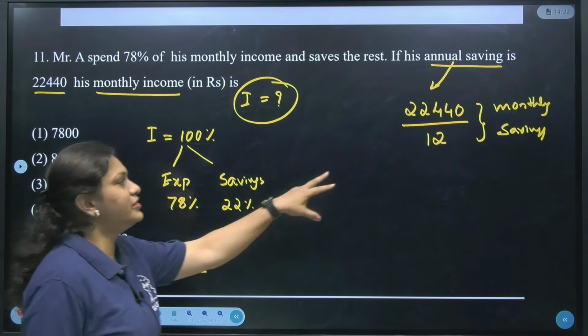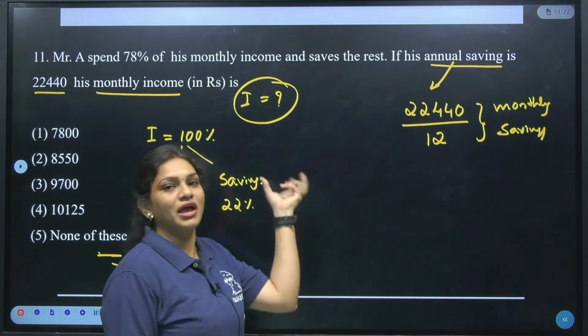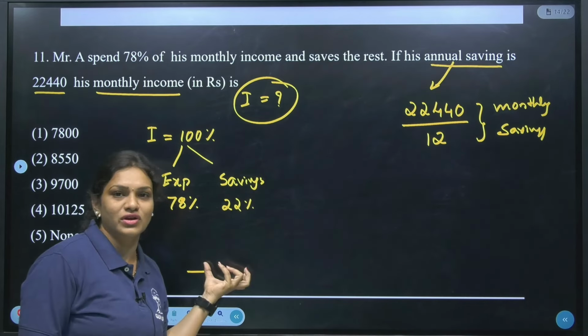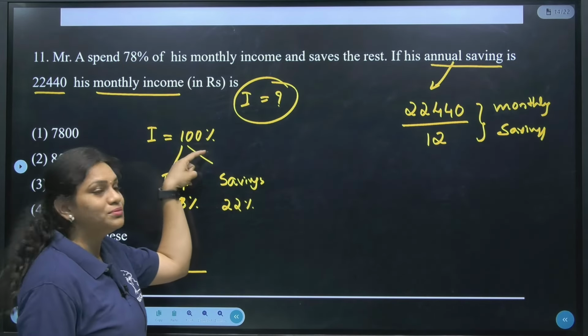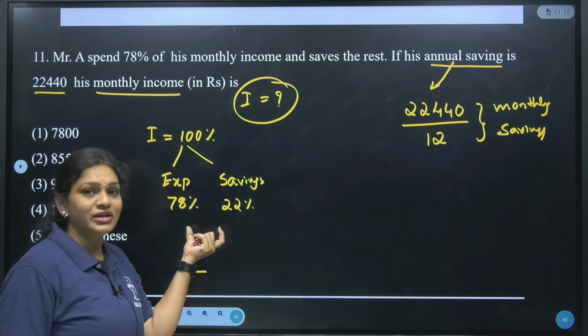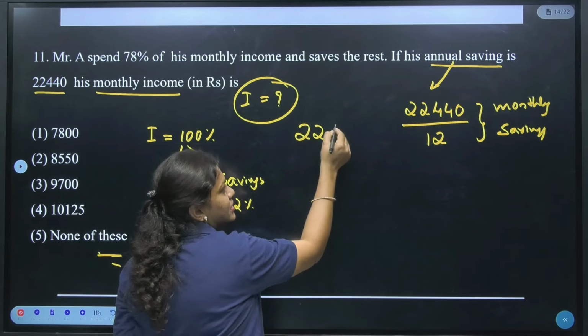Now, if the monthly saving is this much, as you know from my previous classes, we can directly link it. If I assume income as 100%, how much savings are we getting? It is 22%, right? So this 22% corresponds to the monthly savings, and we can link it directly.